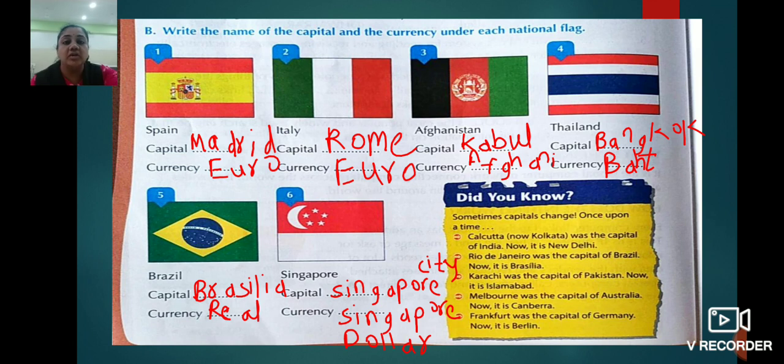Okay, children. So in this way, today we have completed the third unit, page number 60 only, which is related to the capital city and currency of the country. So have you understood? Yes, children. Still, if you have any doubts or queries, you can ask me by mail. My mail ID is ivbct@pratibhaintschool.org. I hope you have understood this whole page.